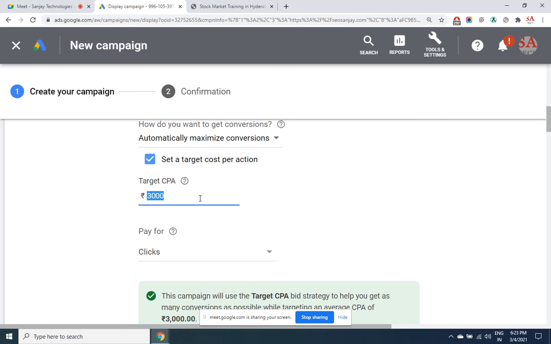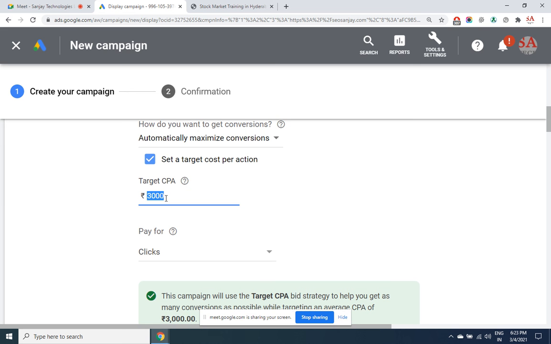But if someone goes directly to the website and does online payment, even then the AdWords code will get executed because that is there in the invoice page. But Google says that the ad click event should also happen, plus the invoice page ad code has to run. Those two things, if they happen, then only this amount will be charged. If only one happens, he is not going to charge.